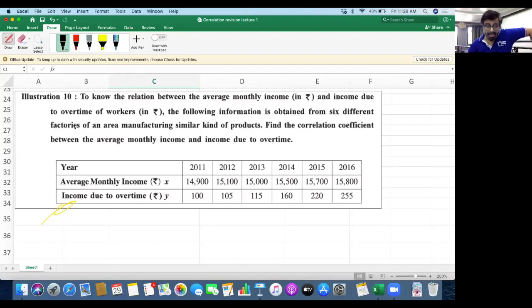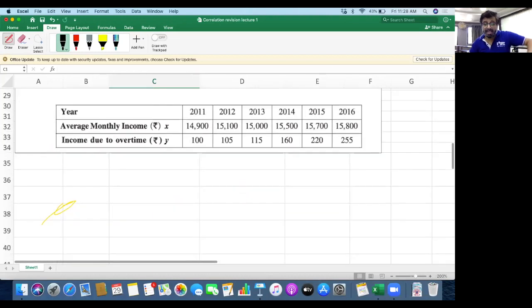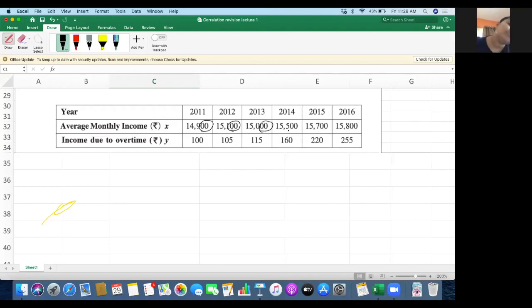Now here years are given to you, average monthly income is given to you, and all of you can see the values of X and Y are very big. So as we discussed, when do we use this UV based formula? When the values are either very big or very small. And all of you can see that in X, all the values have 2 zeros at the end of all the values of X. Can you all see these 2 zeros are there? Yes, sir. Okay, everywhere you can find 2 zeros are there.